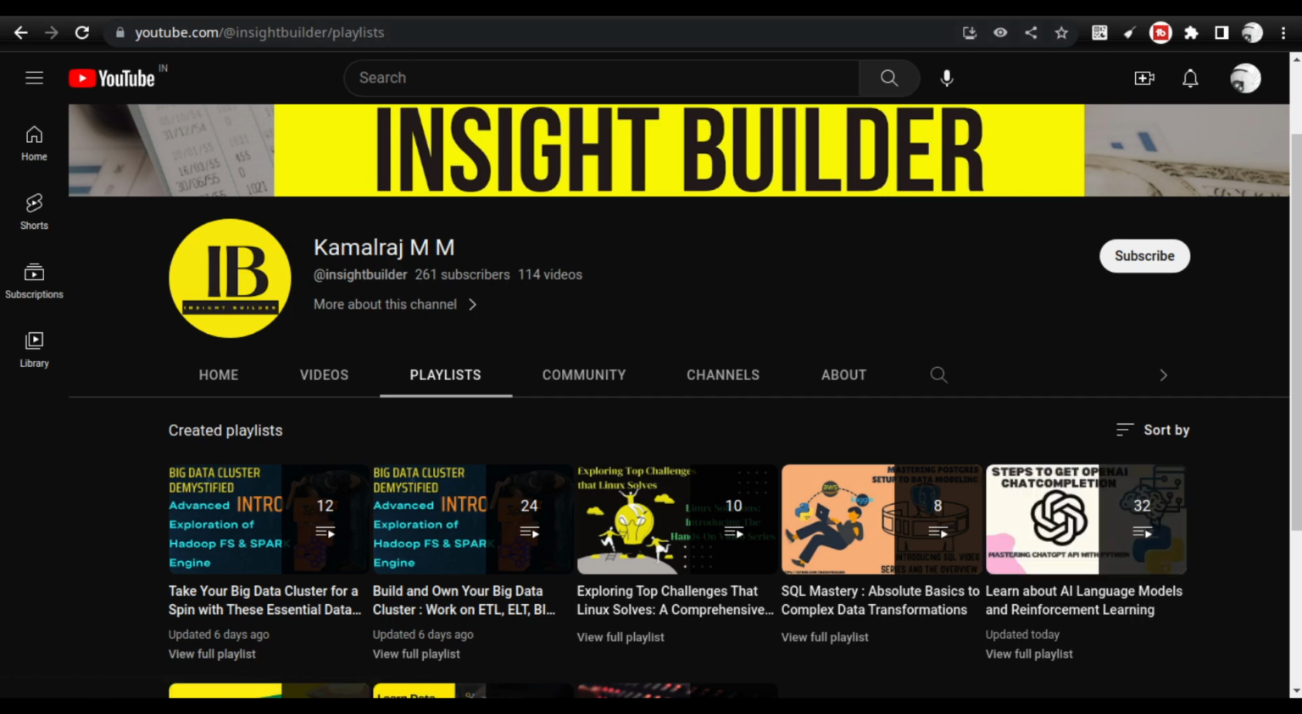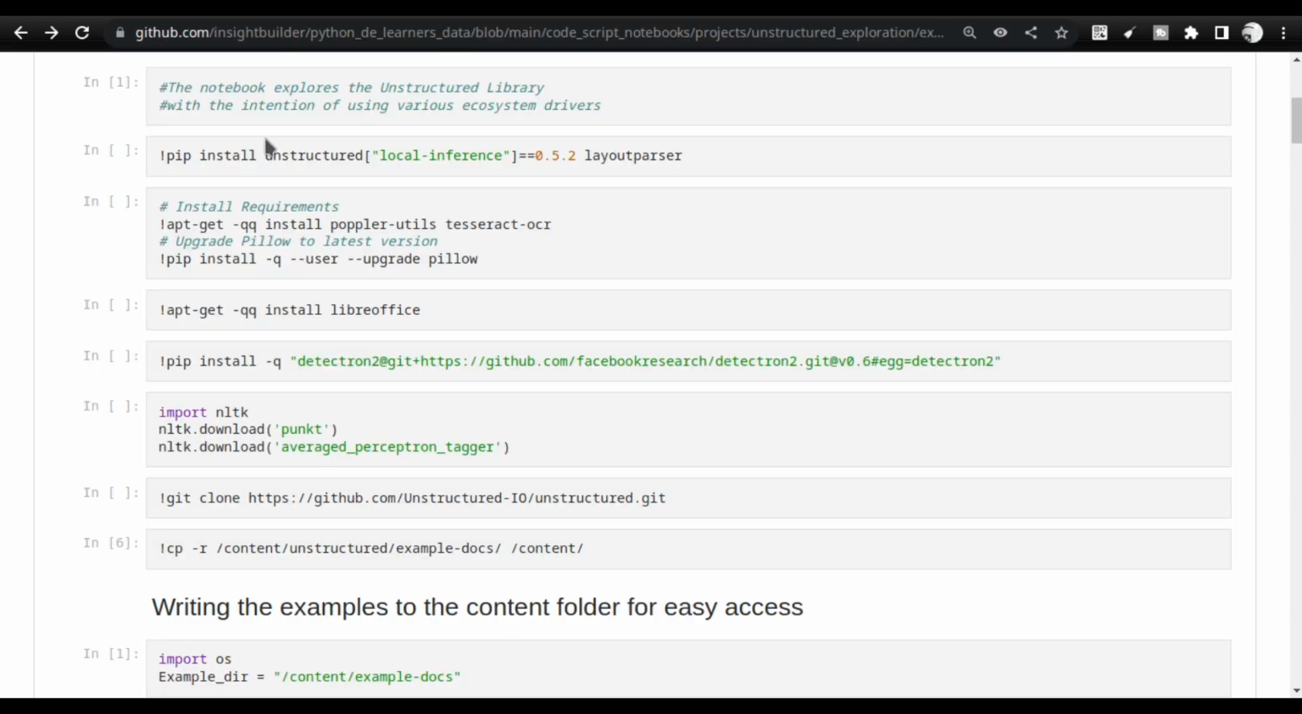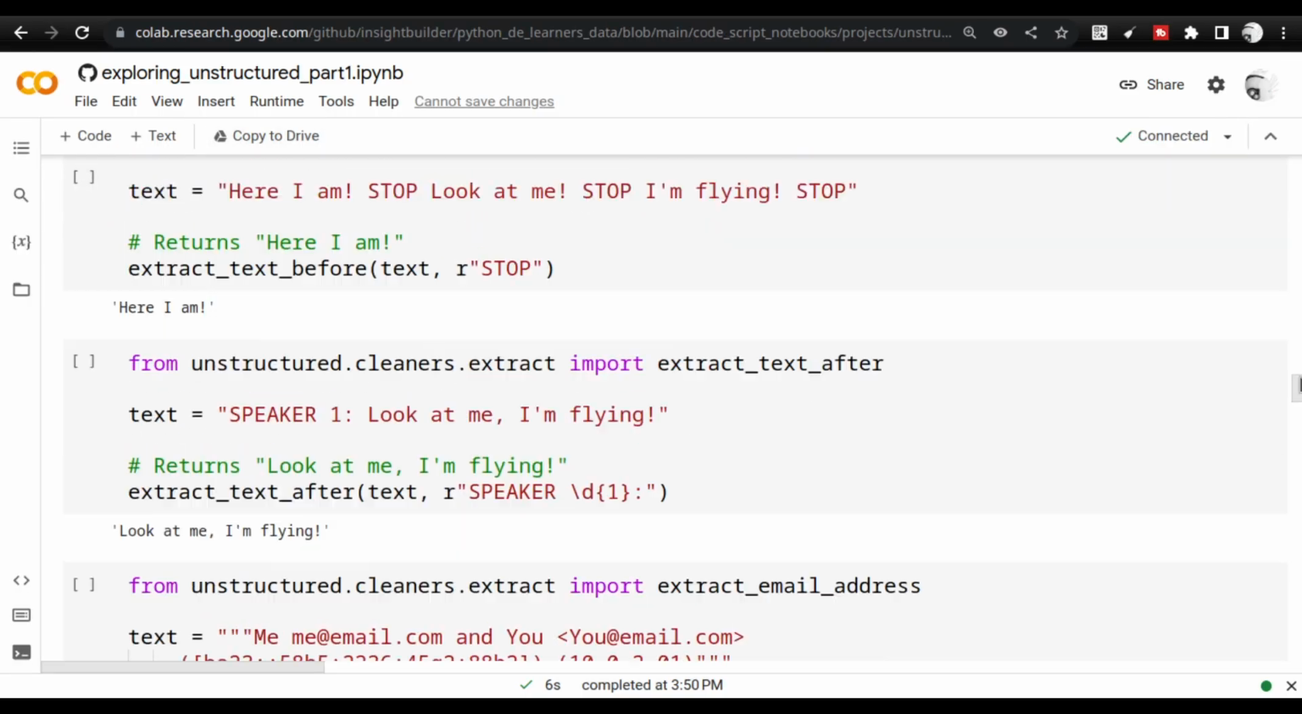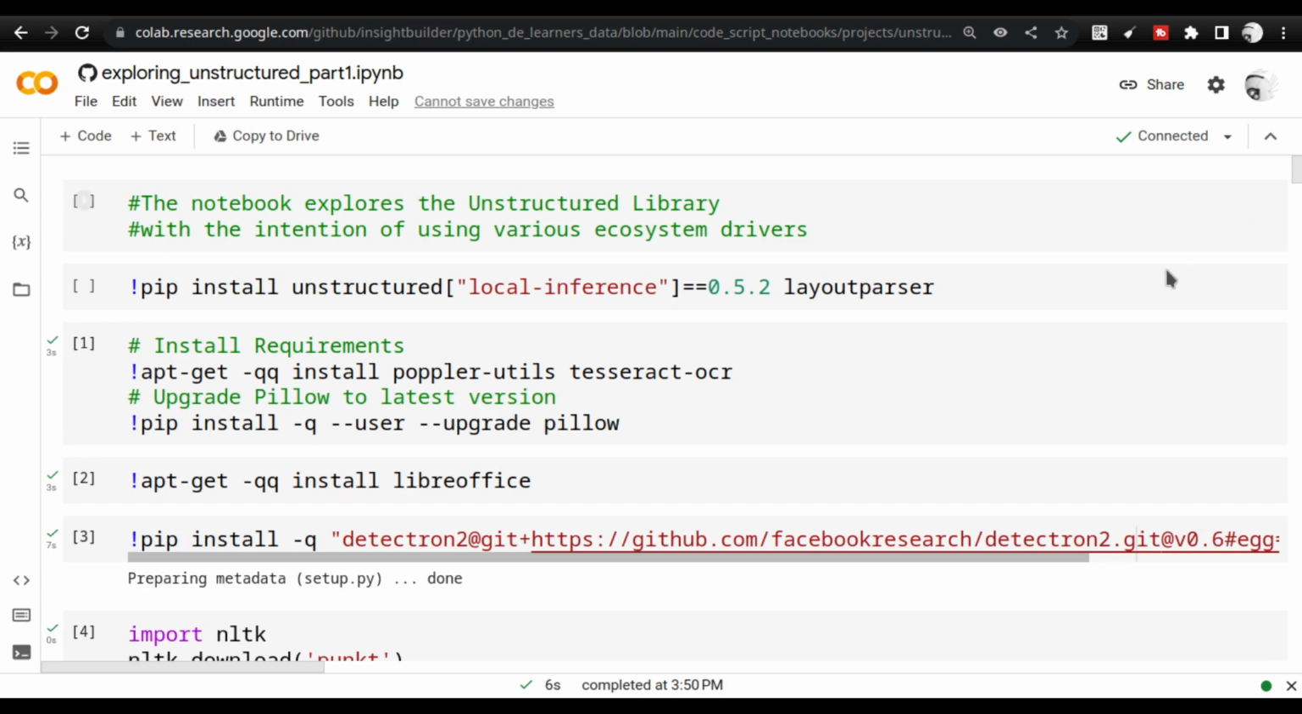With that said, let us go to the Colab environment. The Colab environment is also a very simple Jupyter Notebook environment which is running a virtual machine at the backend.